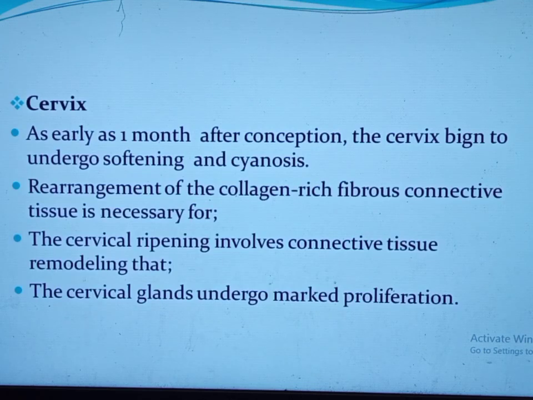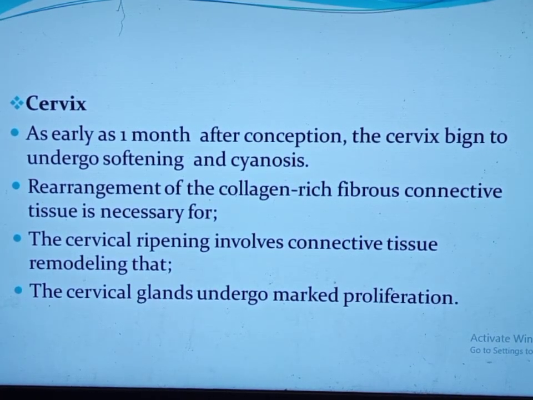In the cervix, as early as 1 month after conception, the cervix begins to undergo softening and cyanosis. This causes presumptive signs of pregnancy like Chadwick sign, Hegar sign, and Goodell's sign. Arrangement of the collagen-rich fibrous connective tissue is necessary to maintain the pregnancy, for cervical dilatation, and for repair of the cervix after protrusion.